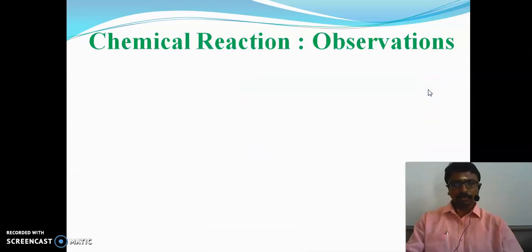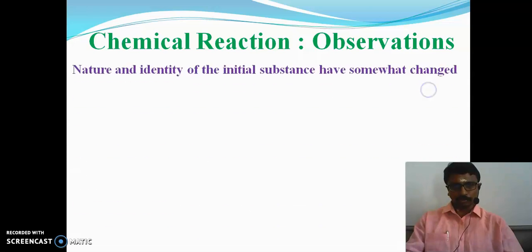And next, what do we have to observe in chemical reactions? The first one is that the nature and identity of the initial substance have changed. The initial substance we have taken will be changed during the chemical reaction. That is the observation we have to make.